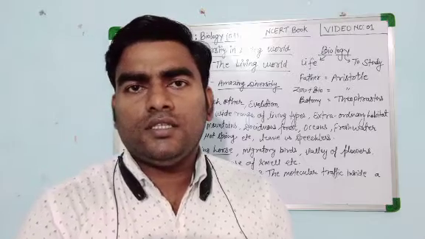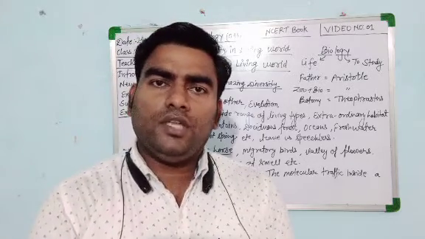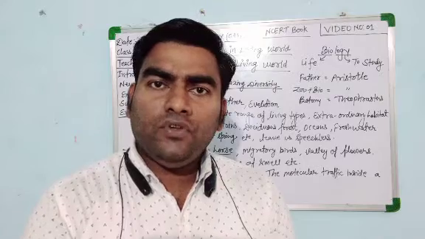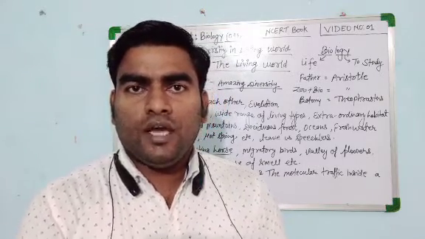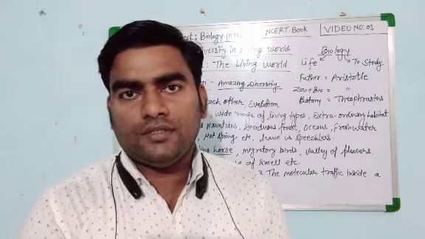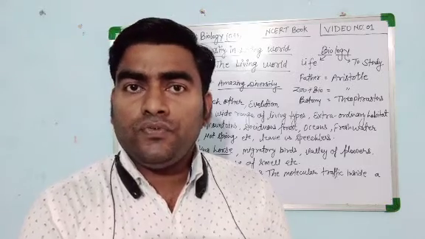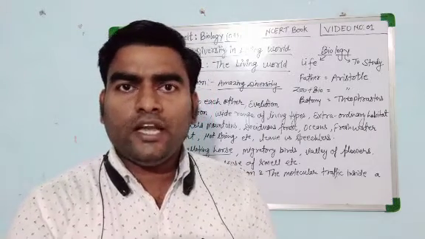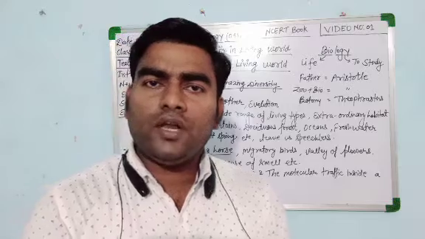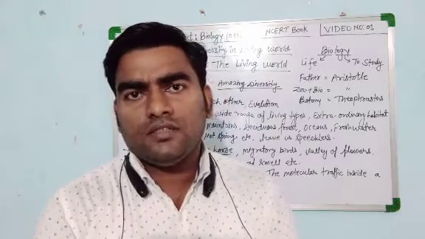Dear class, in first year biology there are 5 units in your NCERT book having 22 chapters. The first unit is diversity in the living world. The second unit is structural organization in plants and animals.